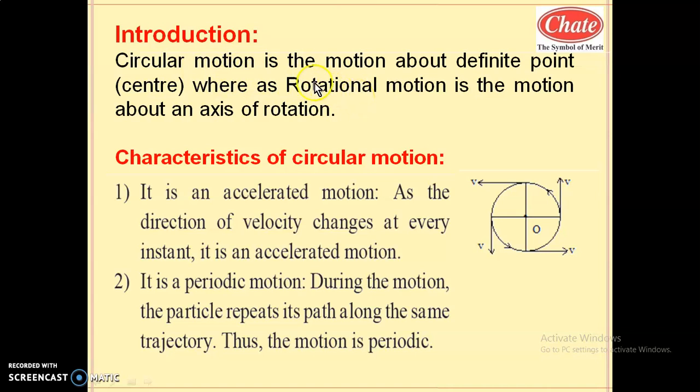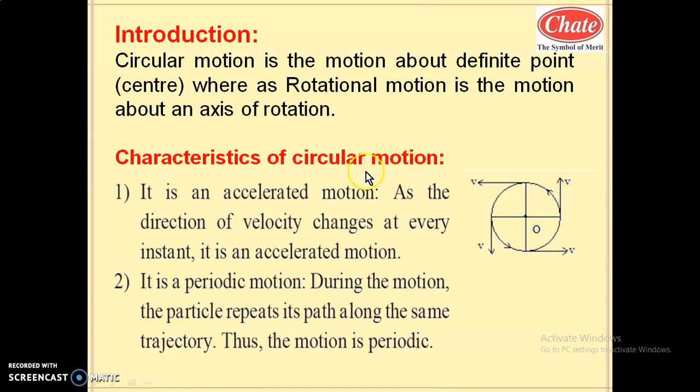So students, we have to be familiar with circular motion and rotational motion, and also apply the concept of circular motion and rotational motion to planets' motion and electron motion, because electrons and planets are the two objects which have both kinds of motion, circular as well as rotational motion. So let us study the first point in circular motion.